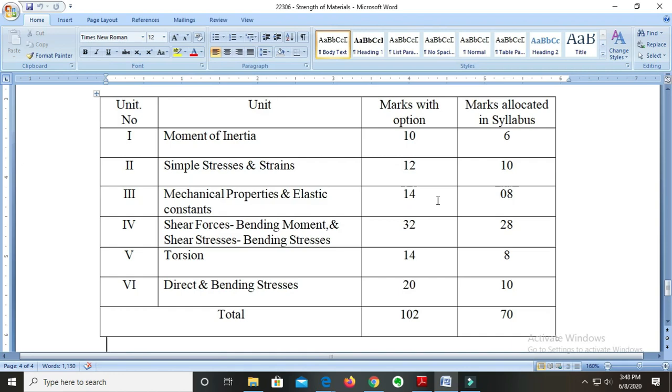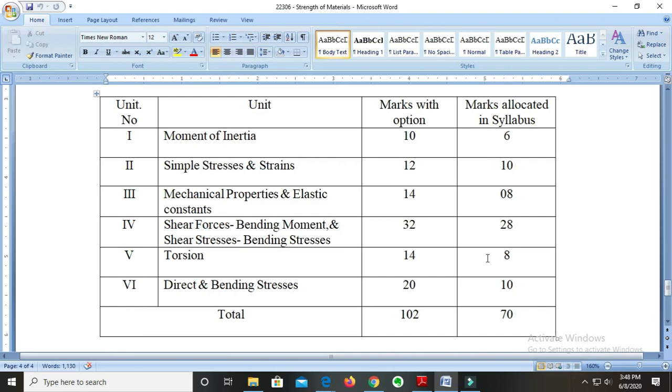Now moving forward, the unit named shear forces, bending moment and shear stresses, bending stresses: the marks allocated by the MSBT is 28 and 32 marks are given for this topic. Remember, this is the biggest and the lengthiest topic. It carries more weightage, but it is also quite a difficult topic, as you will see while learning. We'll make it easy in our teaching-learning process, but this also carries only 4 more marks than the marks allocated by the board. The next topic is torsion.